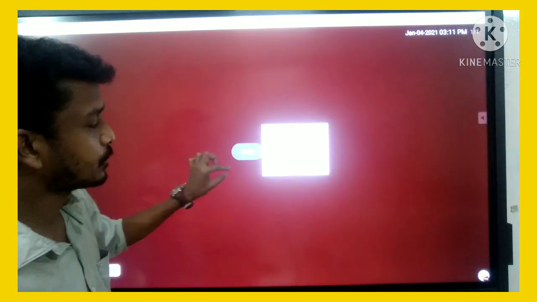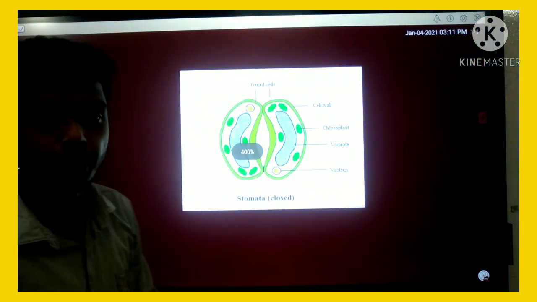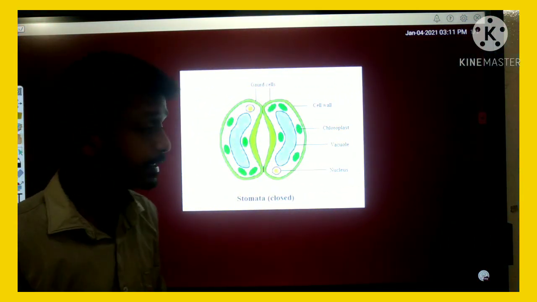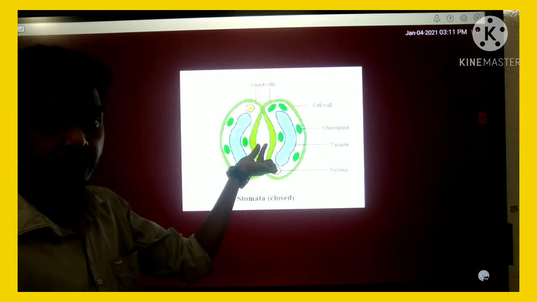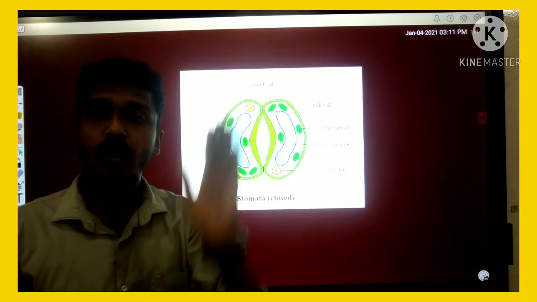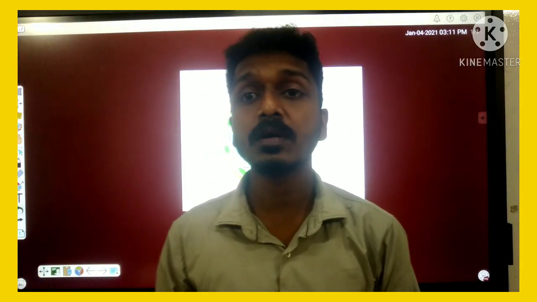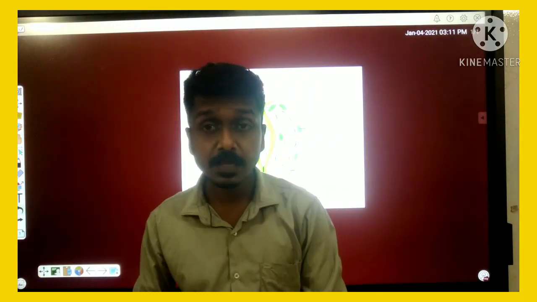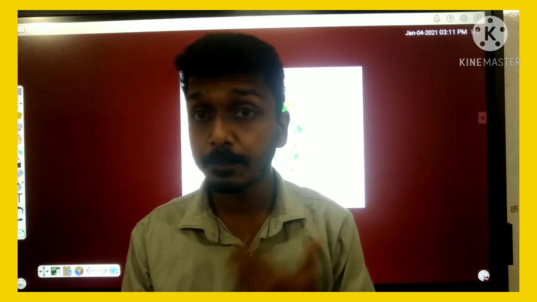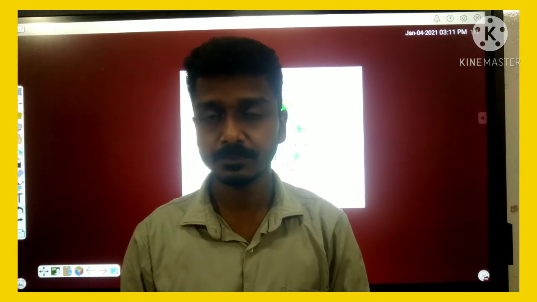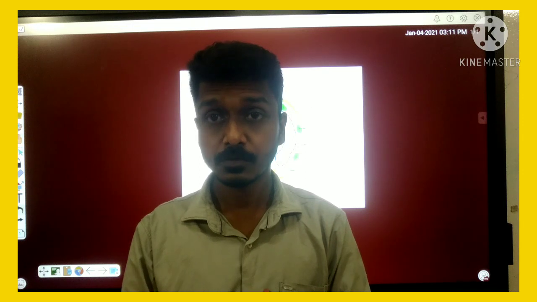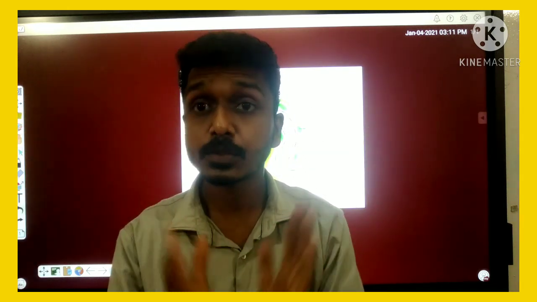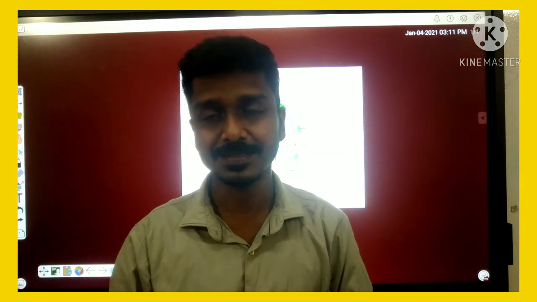And this is the structure of stomata now. You have learned that stomata has two guard cells, and the stomatal pore is here. Through the stomatal pore, the water evaporates to atmosphere. That is called transpiration. So transpiration is the process of the evaporation of unused water from leaves through stomata to atmosphere.